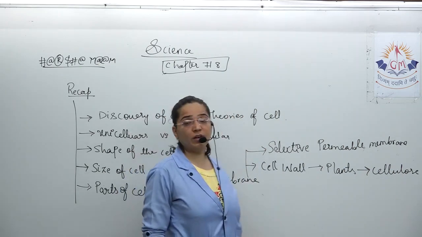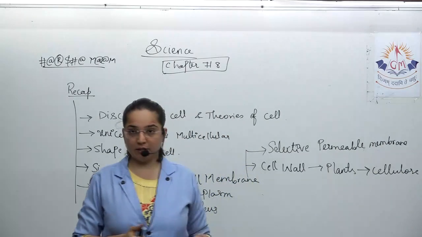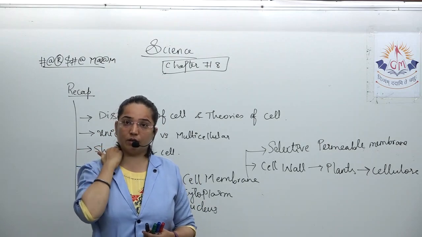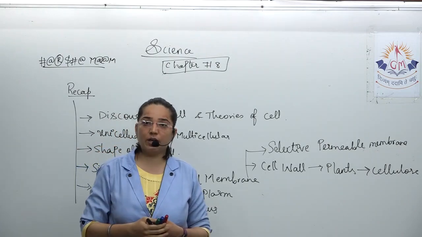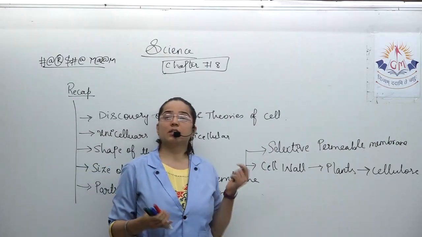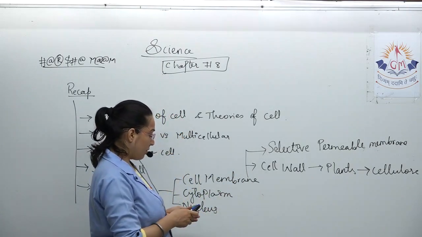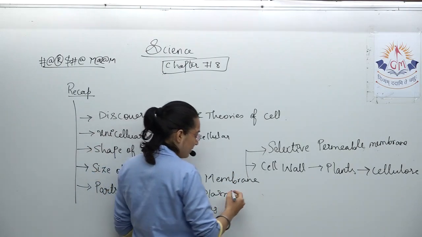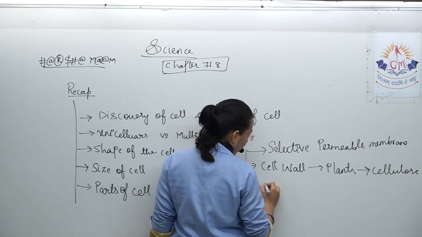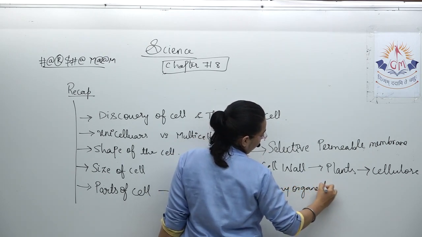The cell wall is capable of protecting the plant from high atmospheric moisture, high wind speed, and high temperature. Against all these problems, cell wall will protect the plant. Then next, if we talk about cytoplasm, then cytoplasm has many organelles and it is a jelly-like fluid.